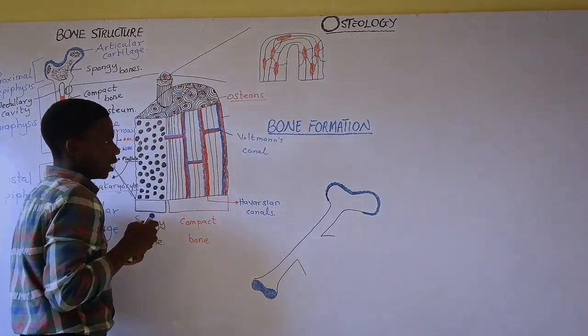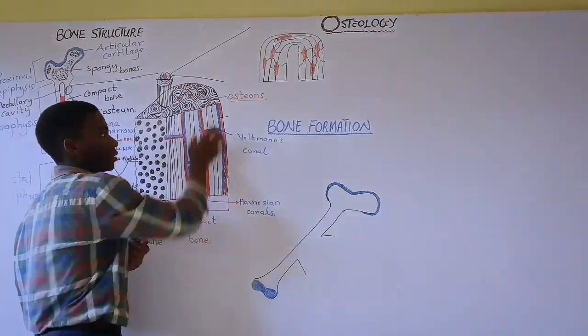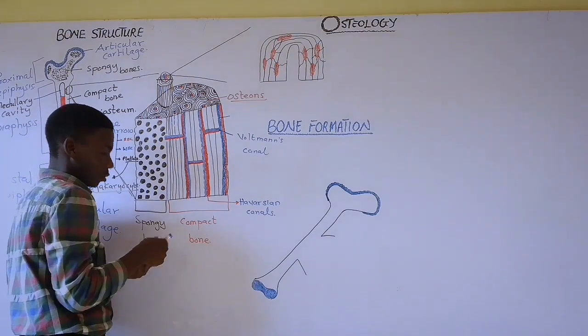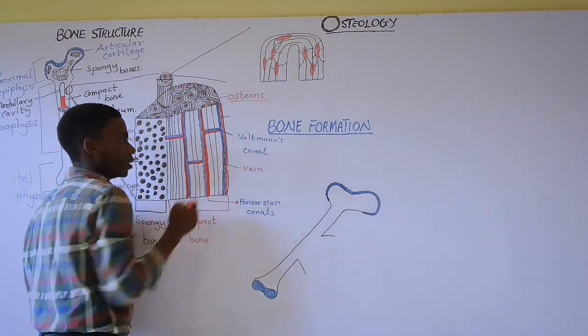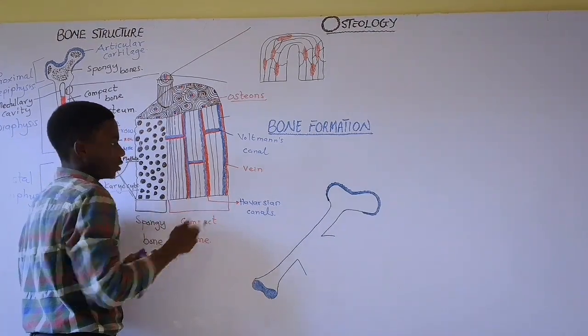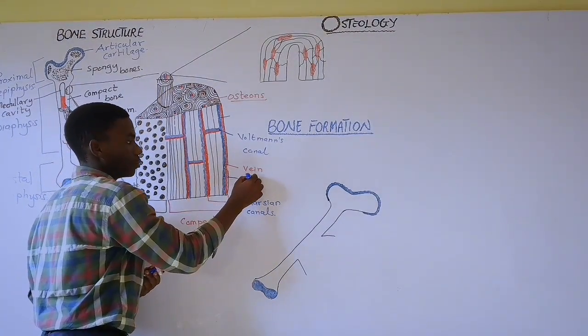Now, in the Haversian and the Volkmann's canal, that is where the blood vessels are. So this red portion over here, you can call a vein, and the blue portion can be an artery.